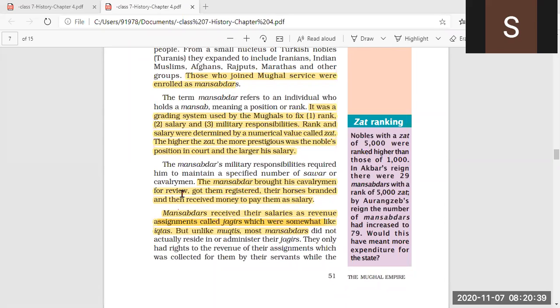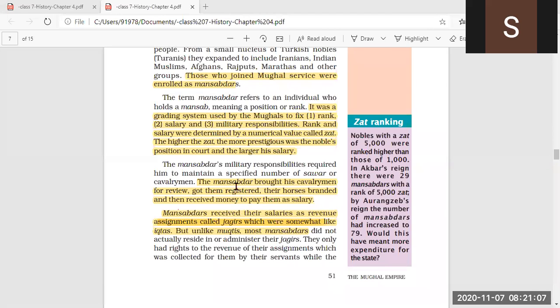That shows that each and every soldier in the Mughal army was registered by the Mansabdars. Even their horses were branded. The seal was put on their horses, and then the Mansabdars received money to pay them as salary. Clear this much?